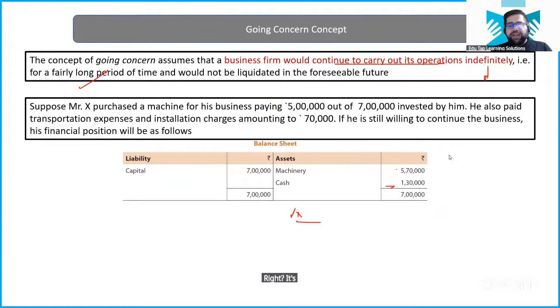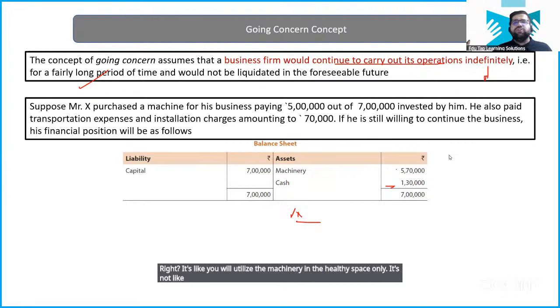You will utilize the machinery in a healthy state only. It's not like today I wanted to sell it, so I sold it.